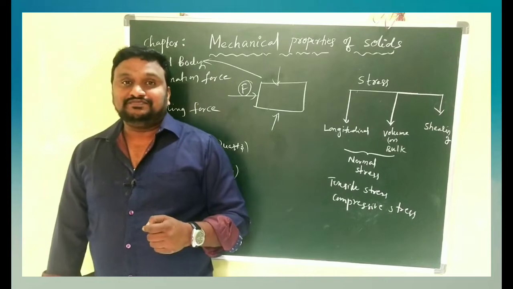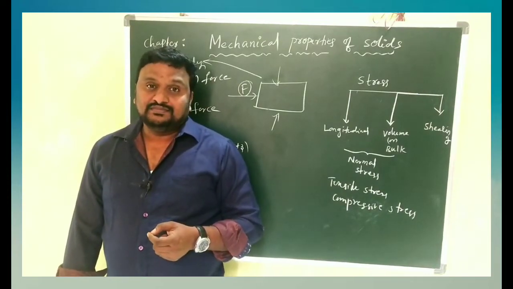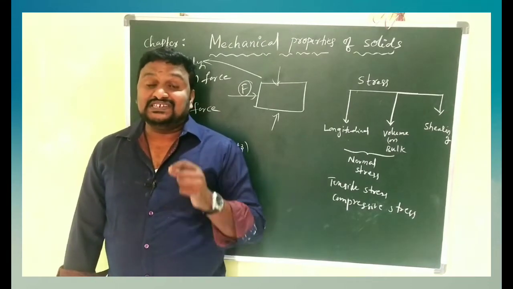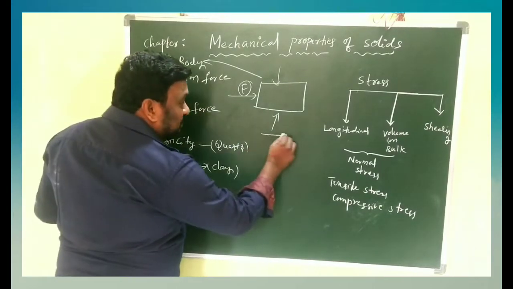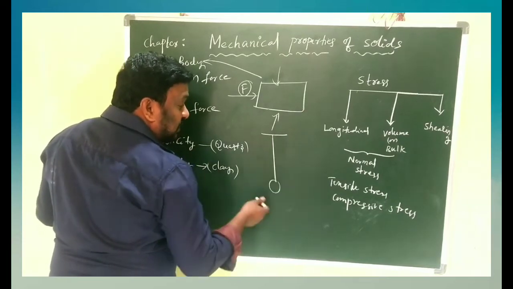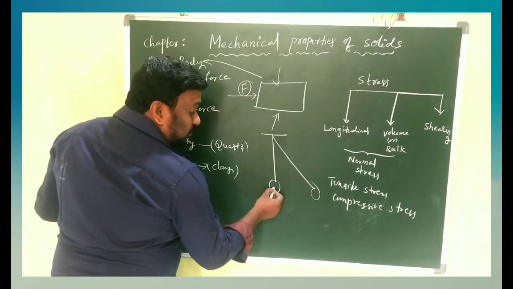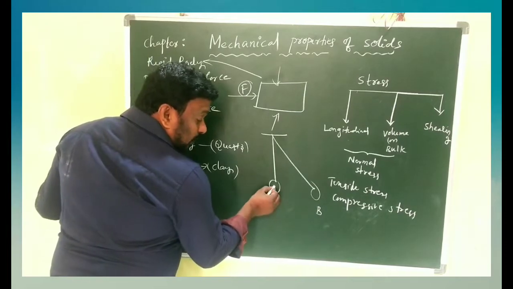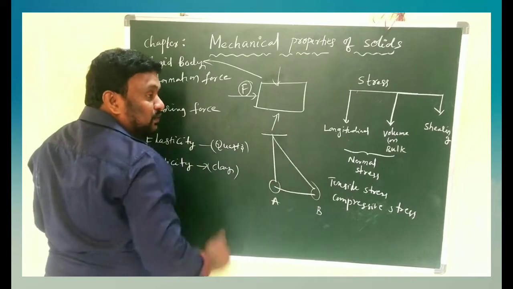And next, what is meant by restoring force? We discussed this at the time of the simple pendulum and simple harmonic motion. Here in the case of a simple pendulum, there is a mean position. When it executes simple harmonic oscillations, due to the applied force the bob moves from A to B, because we can push or pull it.